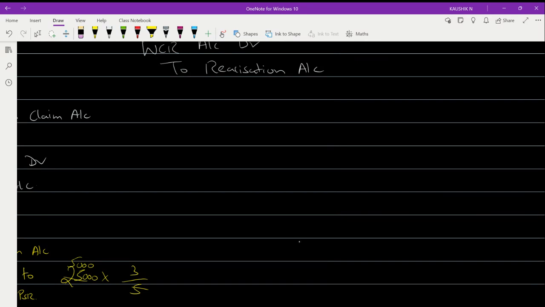So WCR worth is rupees 60,000, but the claim is amounting to rupees 75,000. So you could see that the claim is increased by rupees 15,000.